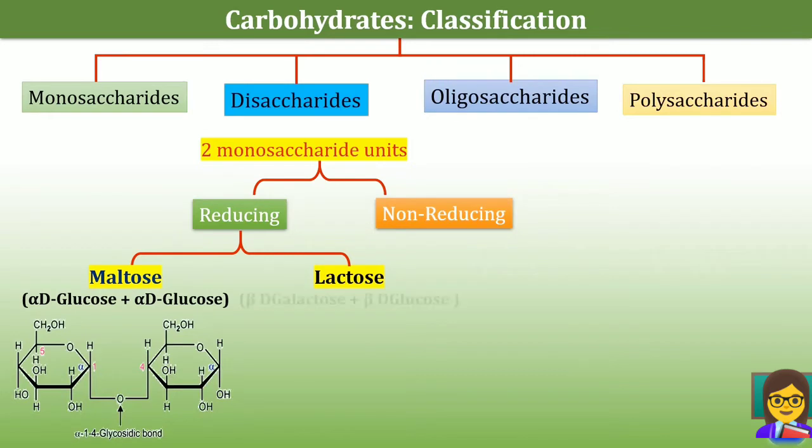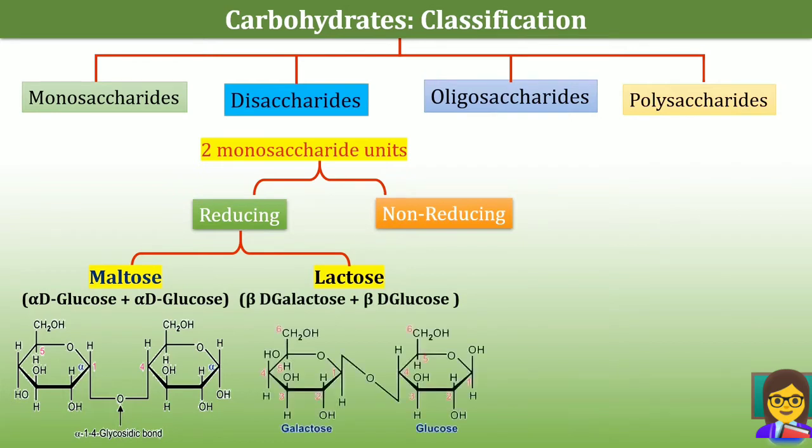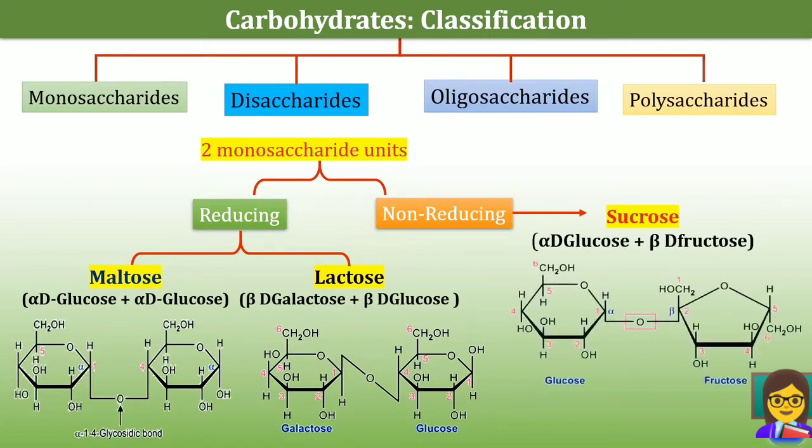And what is the constituent of lactose? 1 molecule of beta-D-galactose plus 1 molecule of beta-D-glucose, linked together by a glycosidic bond to form lactose. So maltose and lactose are reducing disaccharides. What is the example of a non-reducing disaccharide? It is sucrose. Sucrose is a non-reducing disaccharide and it contains one molecule of alpha-D-glucose plus one molecule of beta-D-fructose. And both molecules are linked together by a glycosidic bond.